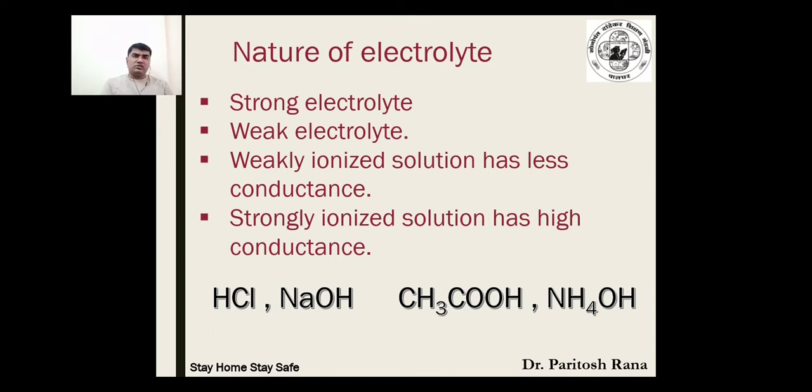So for simplicity, I have mentioned some examples which you have also encountered in our ionic equilibria chapter. On the left hand side you can see HCl and NaOH. I have purposely written the example of one acid and one base. Similarly I have written two examples on the right hand side, that is CH3COOH, that is acetic acid, and NH4OH, that is ammonium hydroxide. Now what makes the difference?